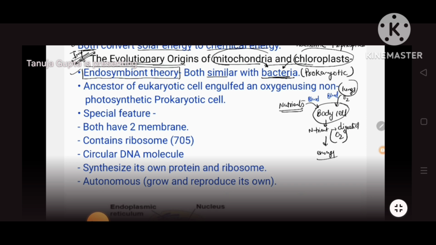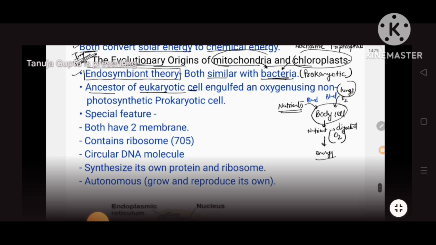Why is it so? What happened exactly? See what happened. There was some ancestor of the eukaryotic cell, a long time ago, some eukaryotic cell, which engulfed an oxygen-using non-photosynthetic prokaryotic cell. Just remember it.